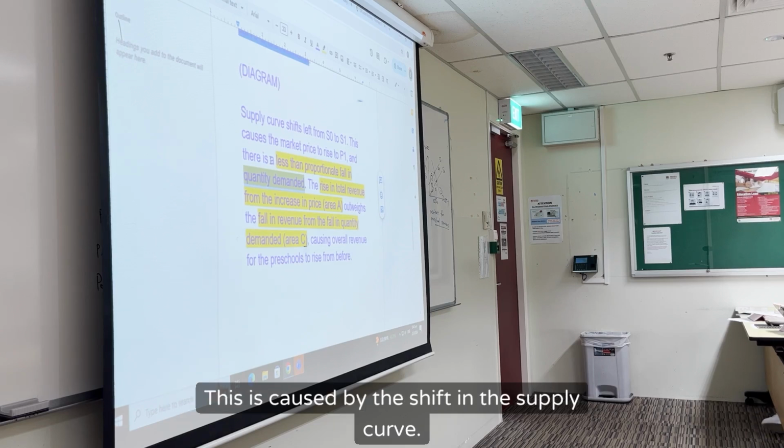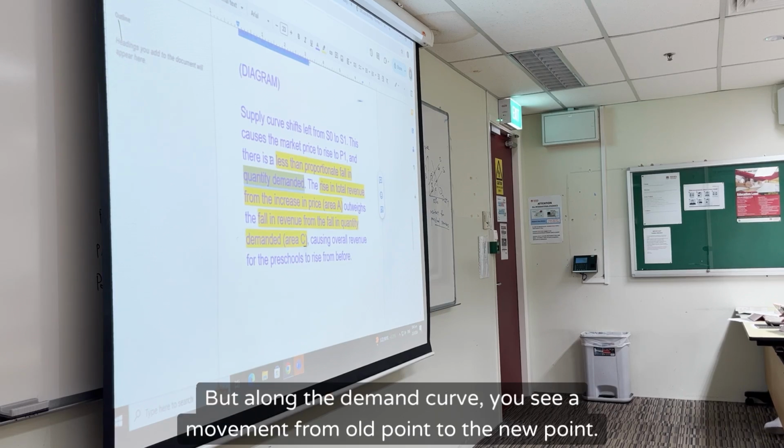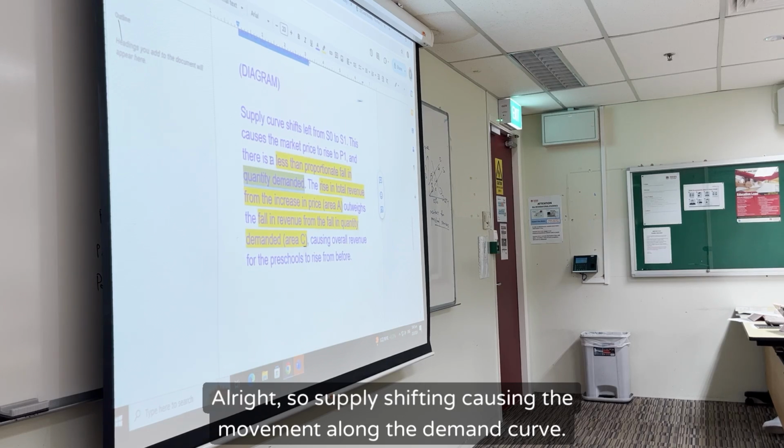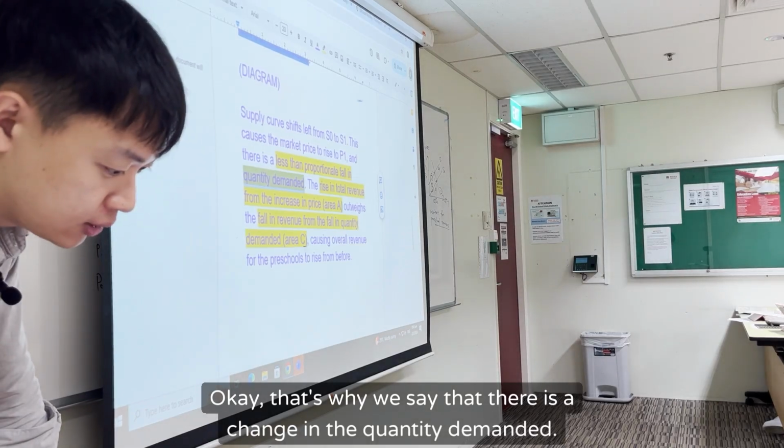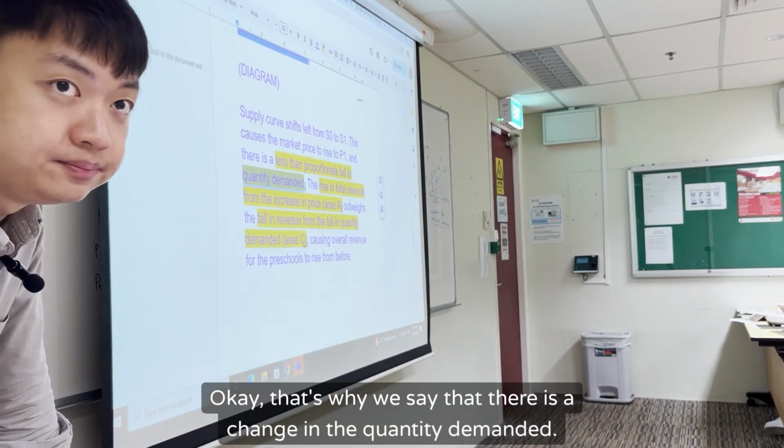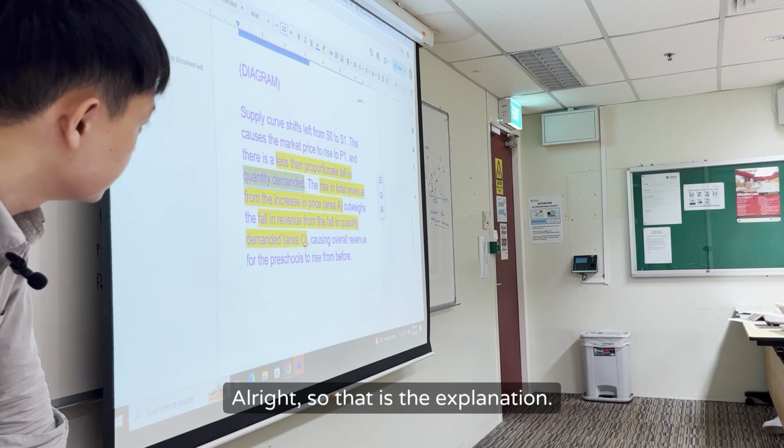This is caused by the shift in the supply curve, but along the demand curve, you see a movement from the old point to the new point. So supply shifting causes the movement along the demand curve. That's why we say that there is a change in the quantity demanded. So that is the explanation.